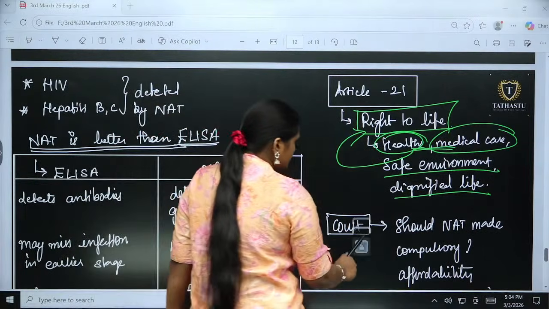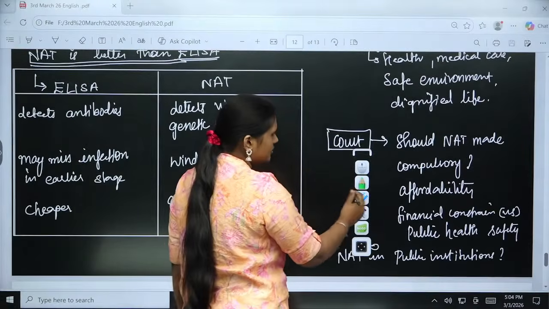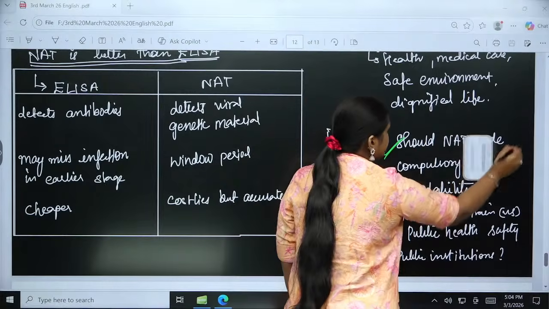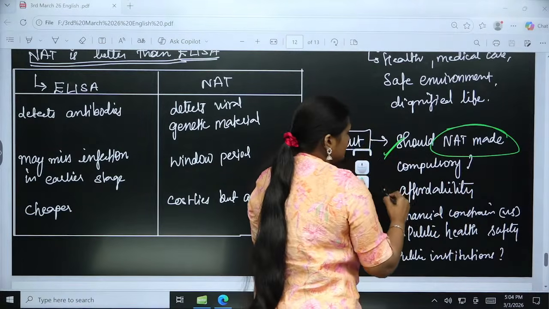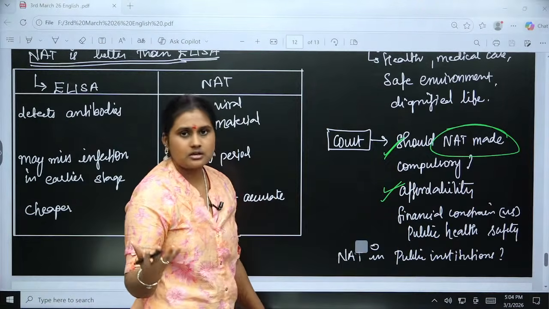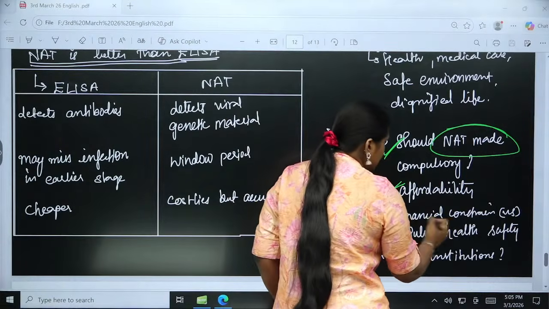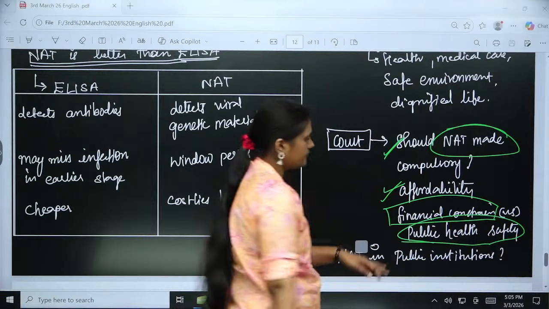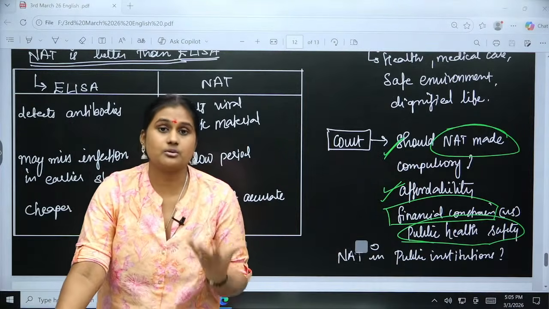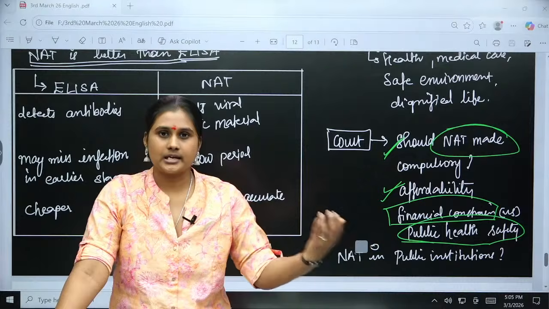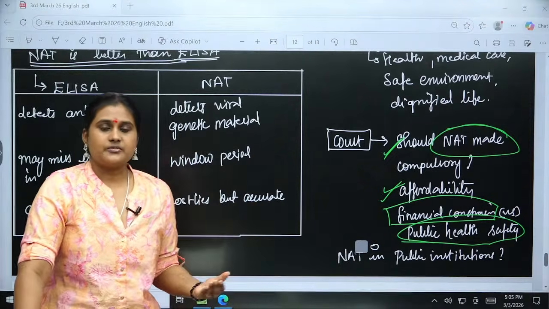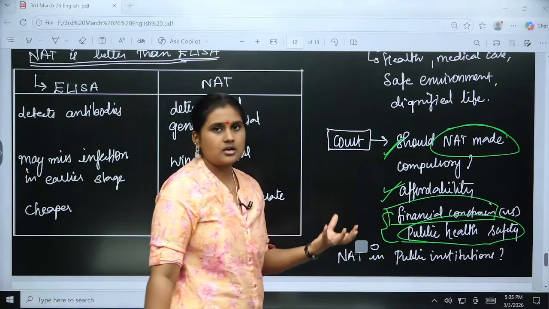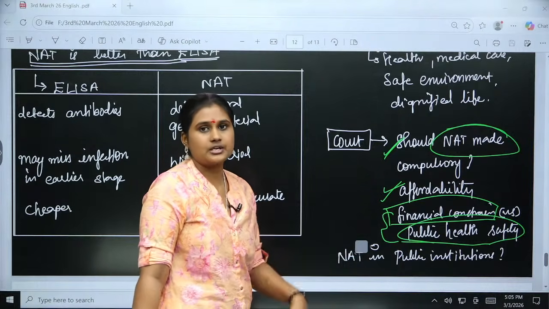So what has the court said so far? The court is testing whether NAT should be made compulsory everywhere, what the affordability is, whether every state can afford it or not, and how the financial considerations weigh against public health safety. Just because I don't have money, I cannot give up on my child's health or my health when it comes to financial constraint. So we have to make it affordable, and see how feasible it is for every corner of India to accept it.